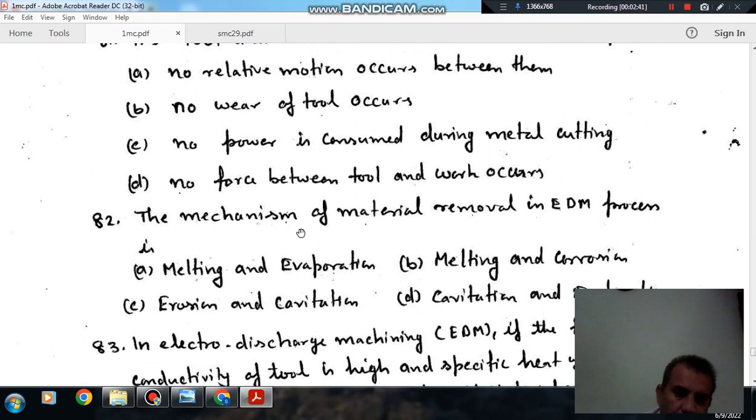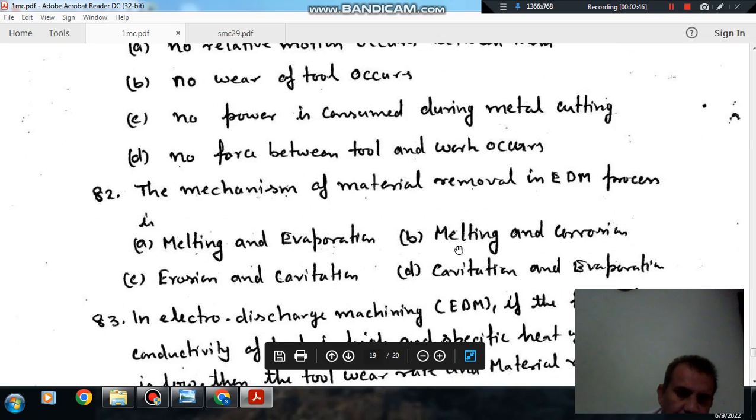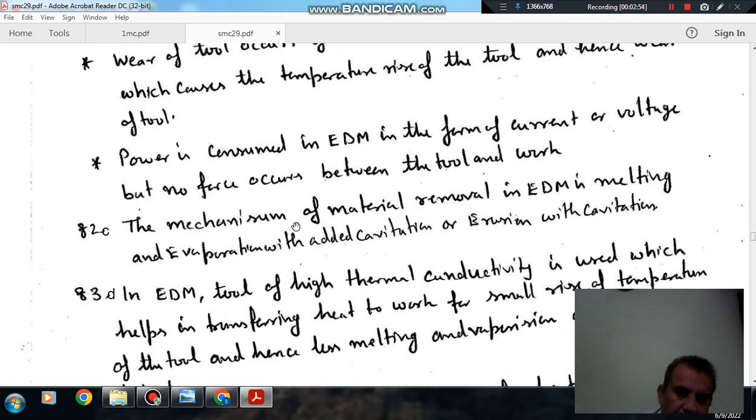Next, the mechanism of metal removal in EDM process is: option A, melting and evaporation; option B, melting and corrosion; option C, erosion and cavitation; and option D, cavitation and evaporation. So answer is C. The mechanism of metal removal in EDM is melting and evaporation with added cavitation. So when we add cavitation, it will become erosion and cavitation. So answer is C.